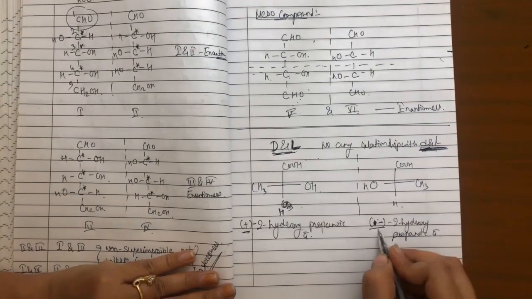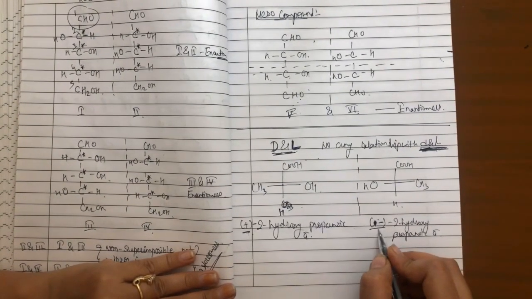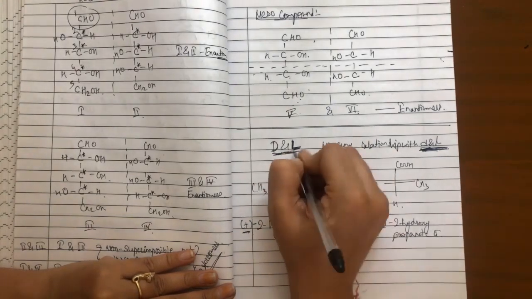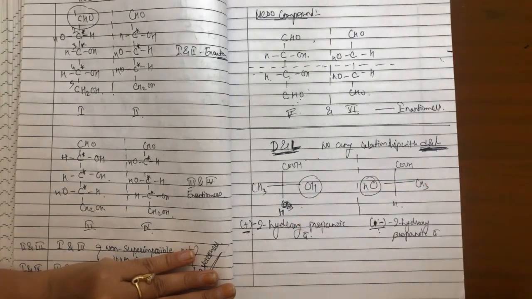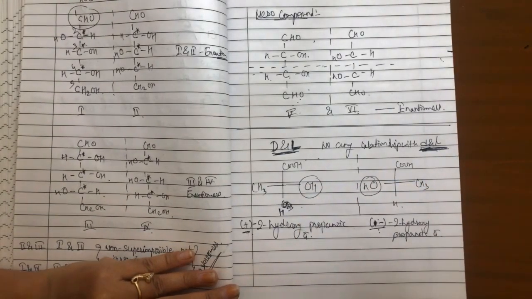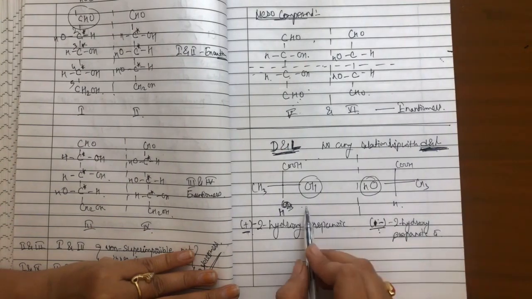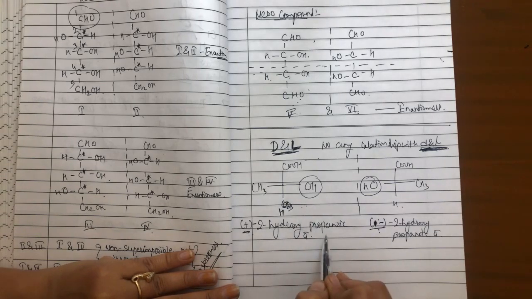So these symbols we find out experimentally. But when I have to see capital D, capital L, this we decide by the position of the hydroxyl group. As in the first structure, the hydroxyl group is present on the right side.